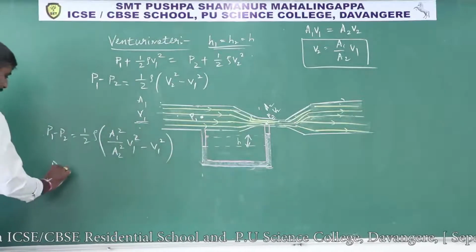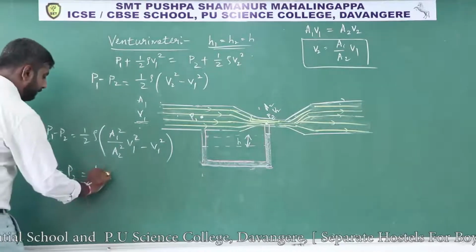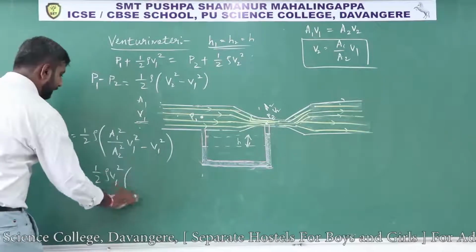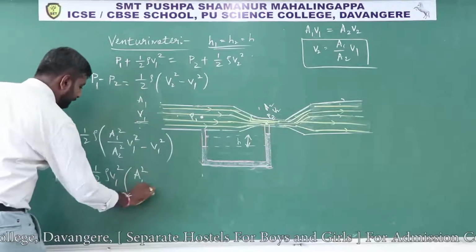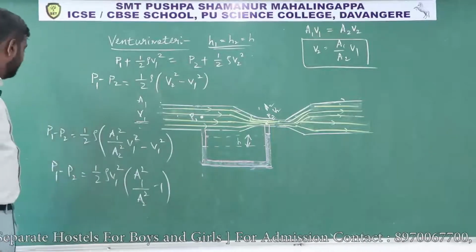So you can write P1 minus P2 equals half rho V1 square, taking V1 square common, inside the bracket you will get A1 square by A2 square minus 1, isn't it?